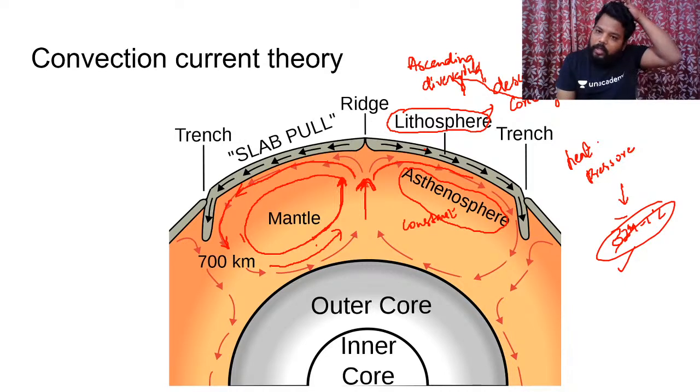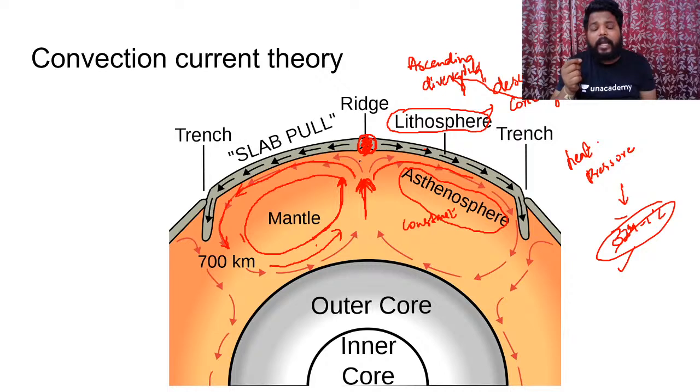And as of now, there is something we have to make a note of. We have to understand what actually happens at the ascending limb, diverging limb, descending limb, and converging limb. I'll give some notable points. Please remember them. Wherever we have ascending limbs beneath the crust, there are chances that breakage of the crust happens there. And this ascending limb might be underneath the oceanic crust, and it might be underneath the continental crust as well.